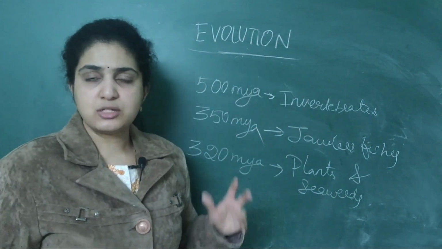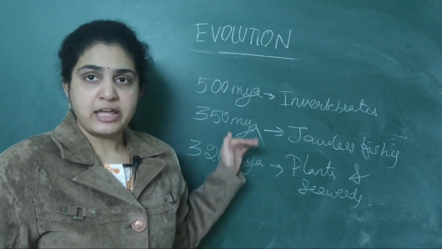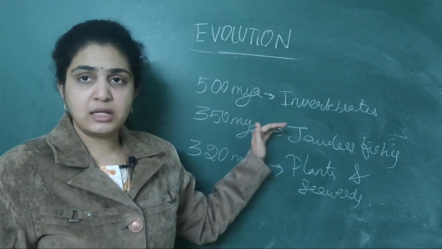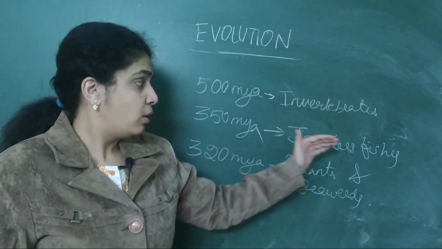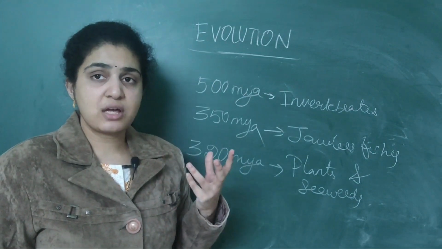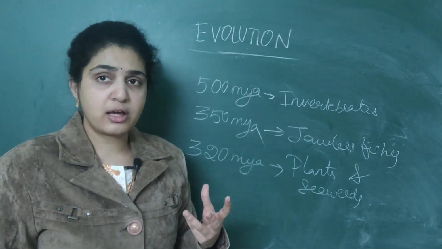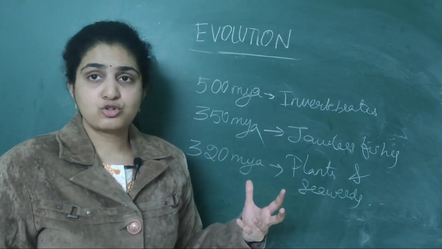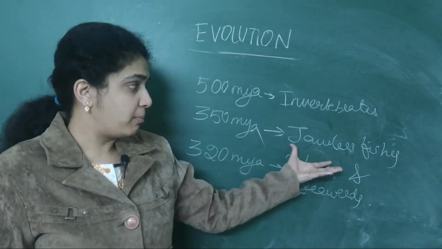First were invertebrates, which do not have a vertebral column. Next, around 350 million years ago, jawless fishes were seen, which do not have jaws. What are the ones I have specified in the animal kingdom which do not have jaws? They are nothing but cyclostomata, Agnatha. They were formed.